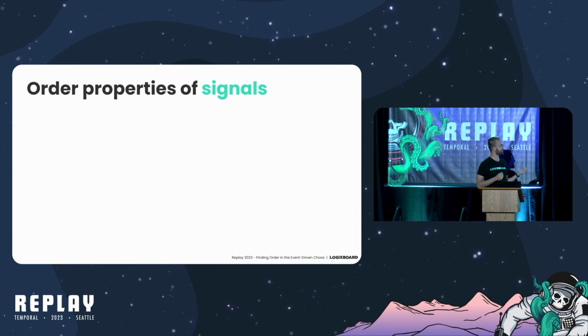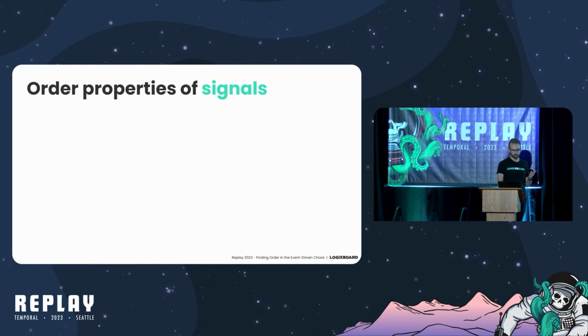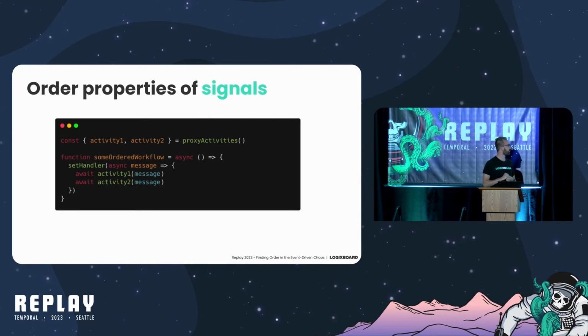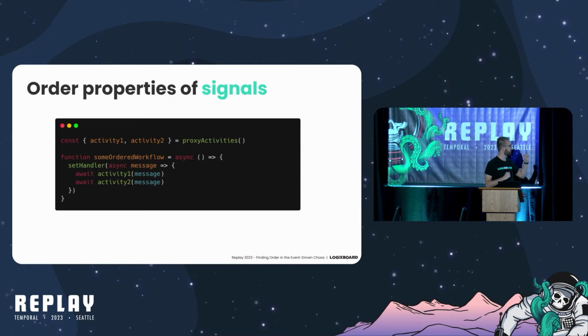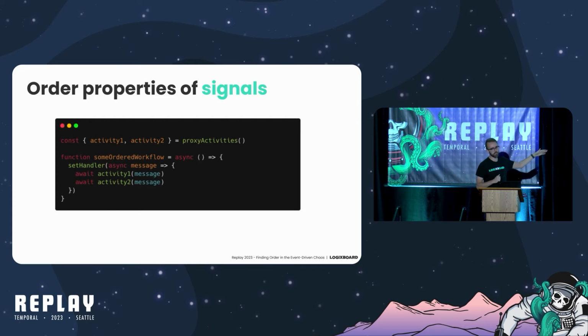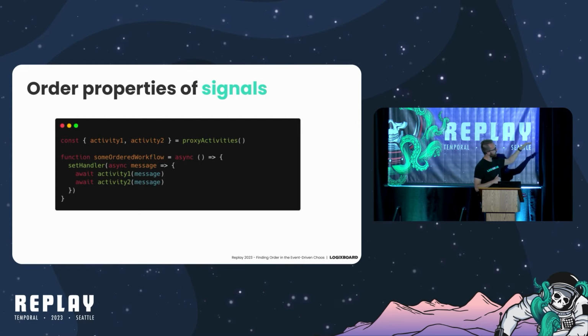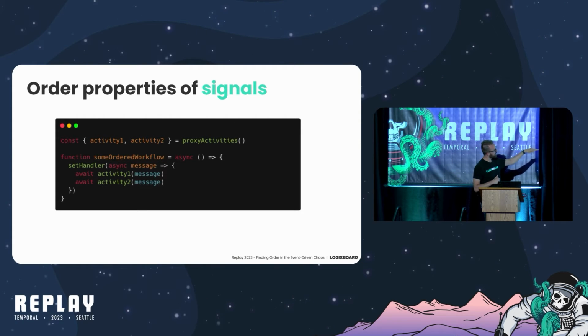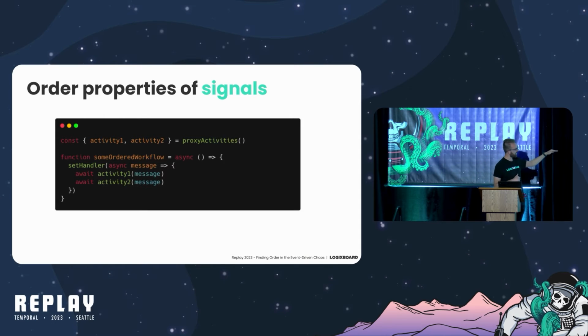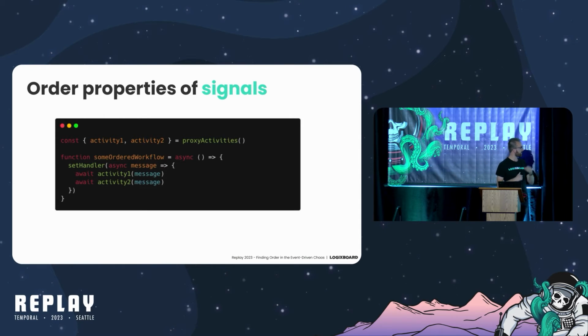But there's a non-obvious nuance here. If we take this example here, you might think that the workflow would process activity 1, activity 2, and then move on to the next message. But what Temporal actually does is it guarantees the order of the workflow task of executing that handler between the start of the function and the first blocking activity, activity 1.